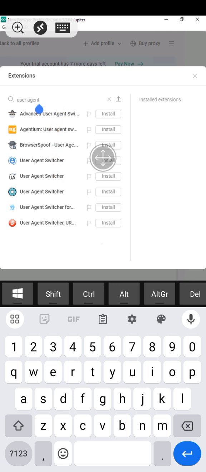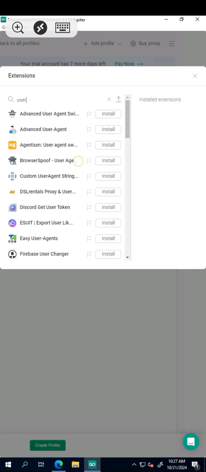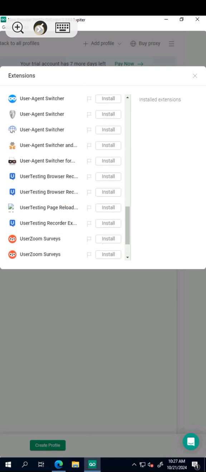User agent is not here. Let me just type user alone. Like I said, assuming I'm the one that wants to actually do it, I already have the link to this user agent. I'll just use the link. So let me use the arrow key.